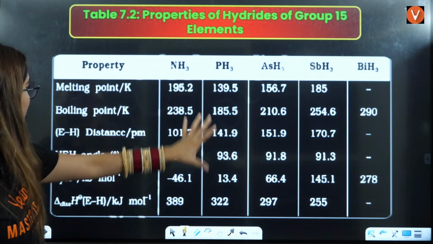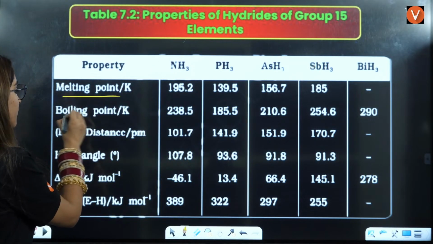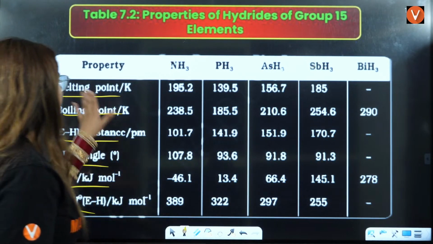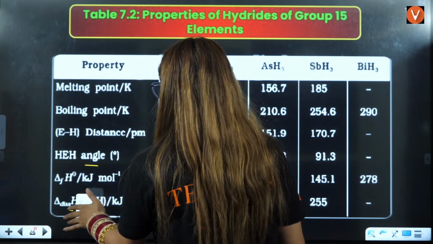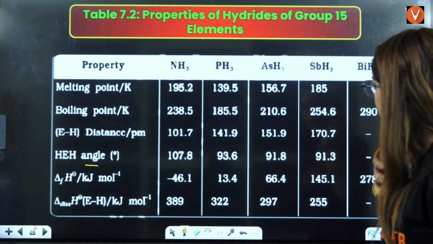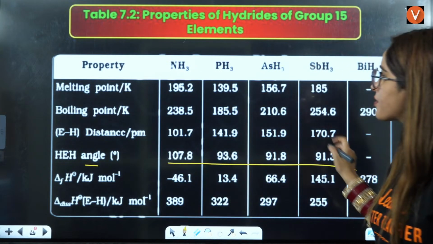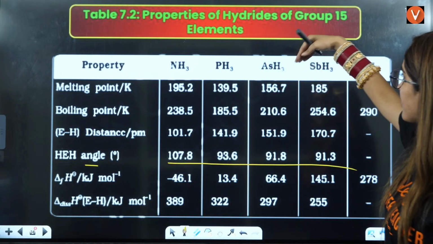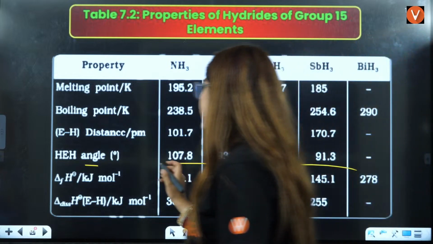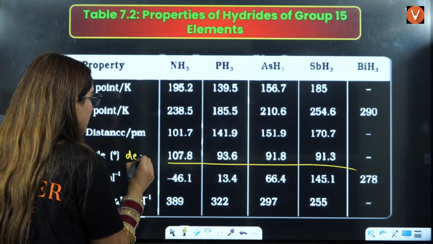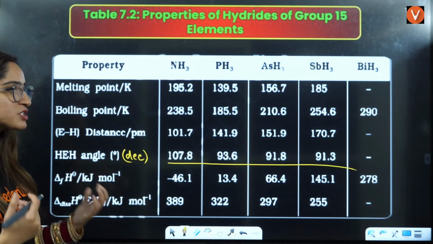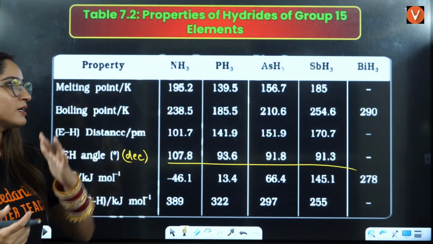You don't have to remember the data. You should remember the trends in melting point, boiling point, dissociation energy, angle, all of this, right? If you see bond angle, it is decreasing only. So you should remember from NH3, PH3, arsenic and antimony, it is decreasing down the group. So you can write here the bond angle of H-E-H decreases, right? And the formation, that is increasing.